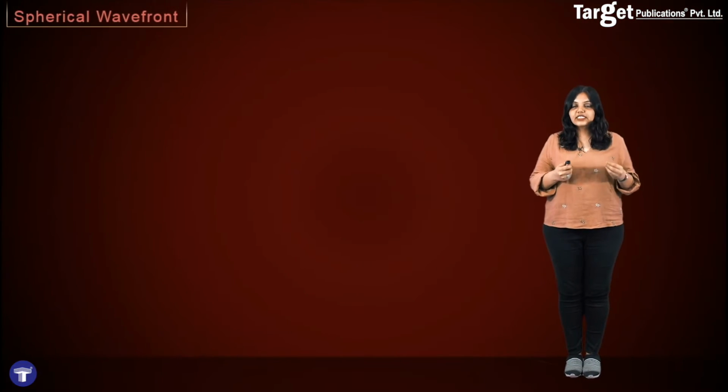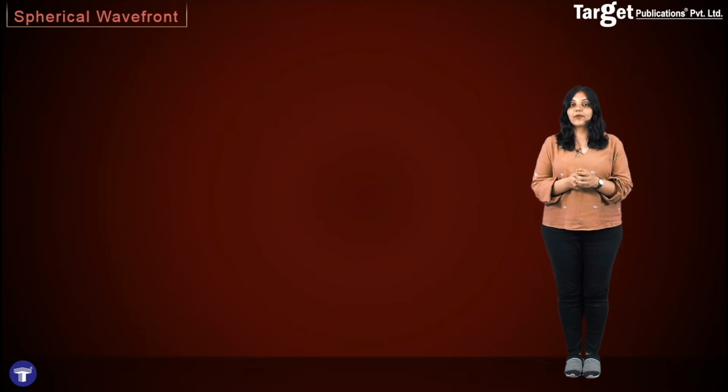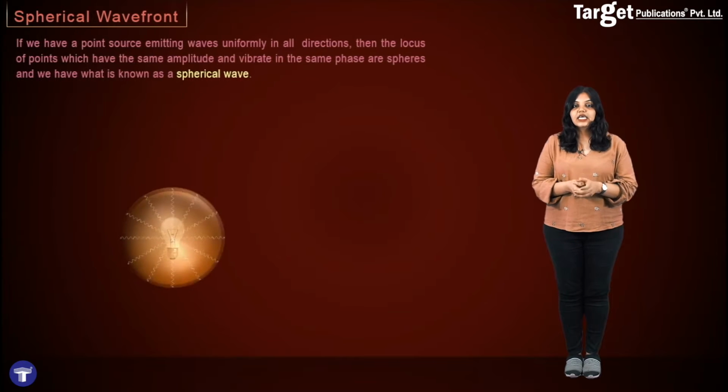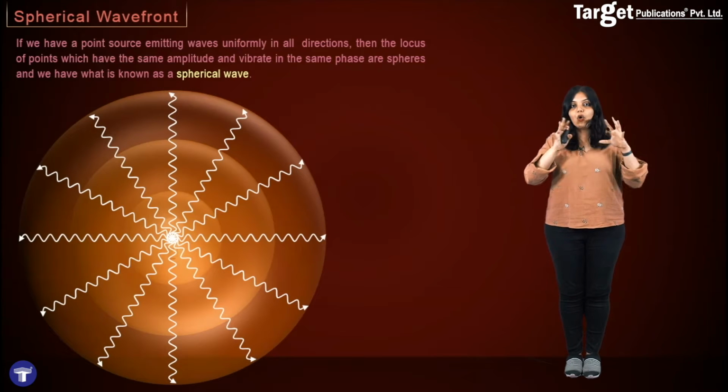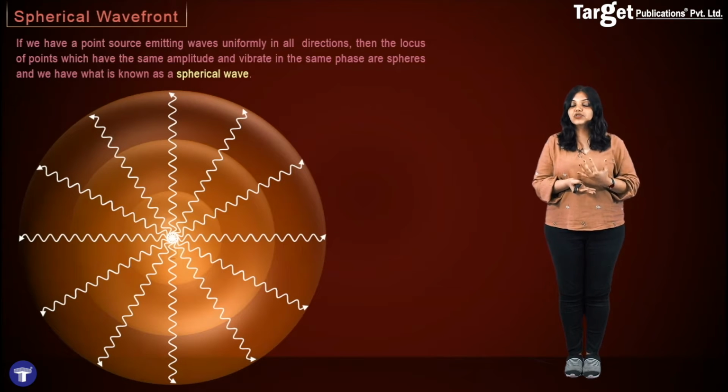There are three different types of wavefronts. The first one is the spherical wavefront. A spherical wavefront is emitted from a point source. If you have a point source which is emitting waves uniformly in all directions, then if you join all the points which have the same amplitude and are vibrating with the same phase, the surface that you create will be a sphere. And this surface is what is known as the spherical wavefront.